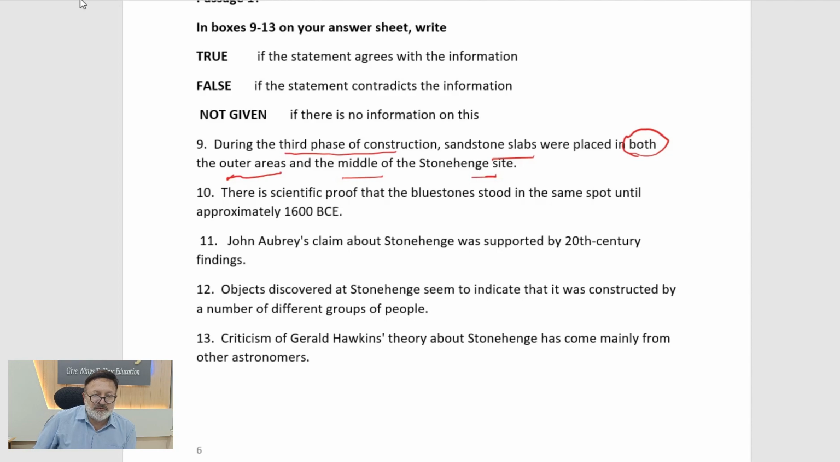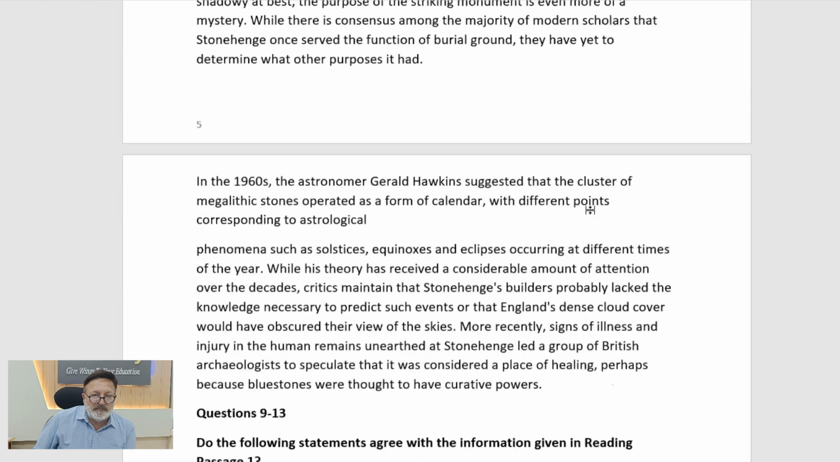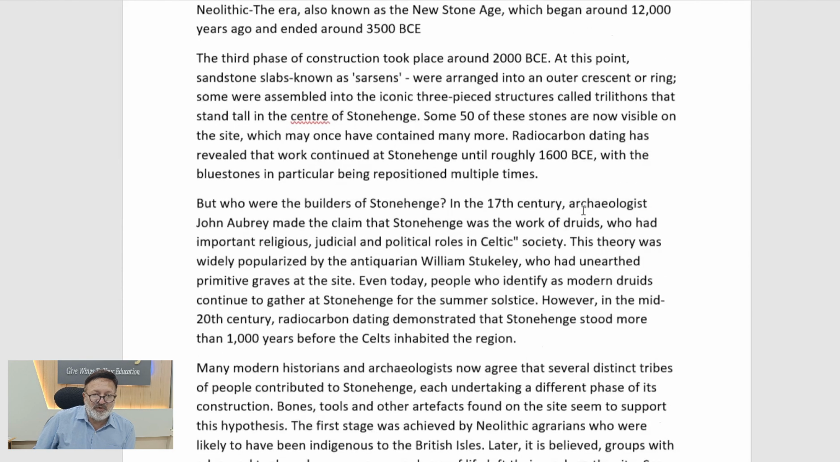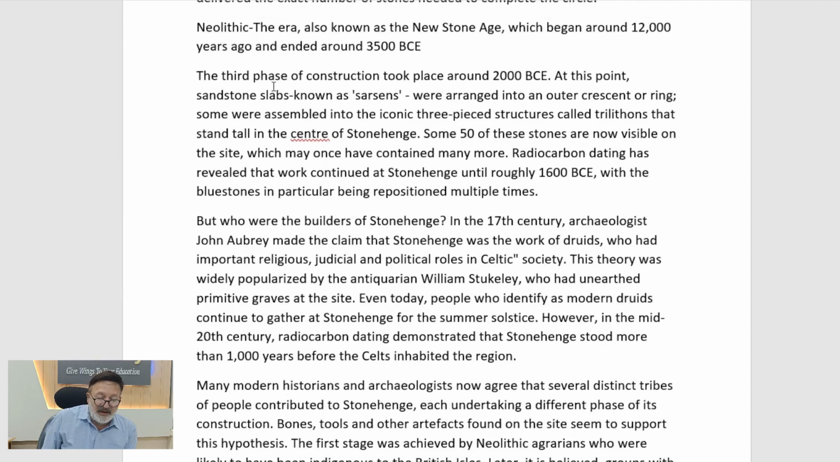Okay. So yes. Here we have the third phase of construction. So this is important to us, third phase of construction. And what else do we have? We have the third phase of construction took place around this. At this point, we had sandstone slabs, they had written, were arranged in an outer ring, and some were assembled into a three-part structure called trilithons that stand in the center. So we have outer and center of Stonehenge.